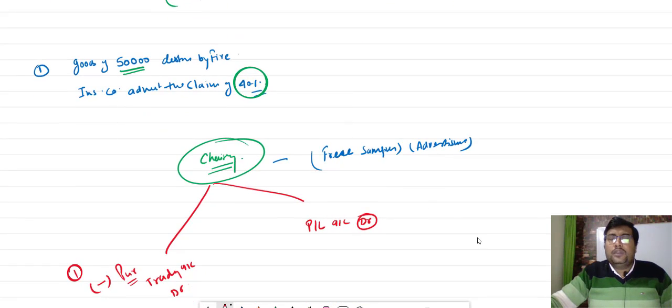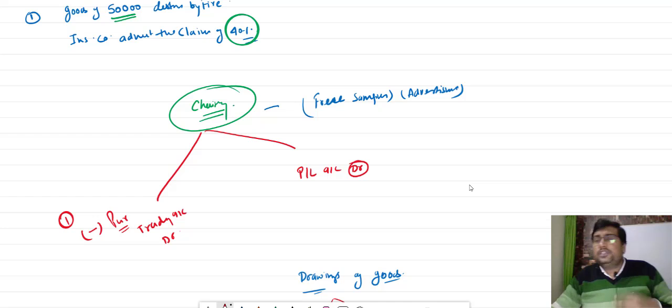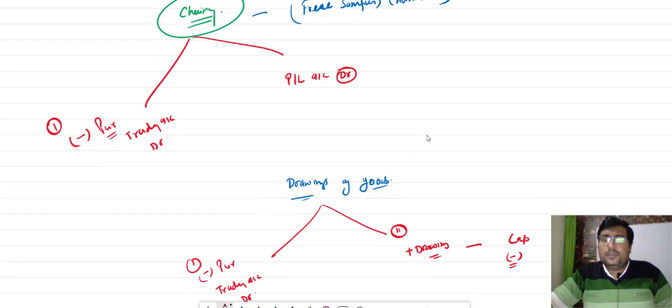If goods are given as charity, it will be minus from purchase on the debit side of the trading account and a loss in the P&L account, debit side. Whenever the goods are given as a free sample, as an advertisement, the same treatment applies. It will be minus from the purchase because it decreases the goods, and it goes to the profit and loss account, debit side.